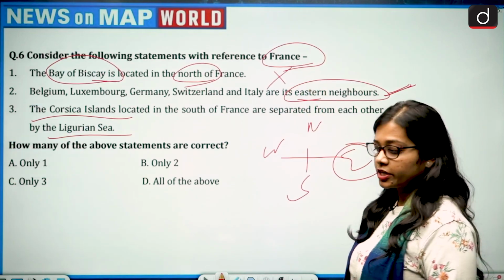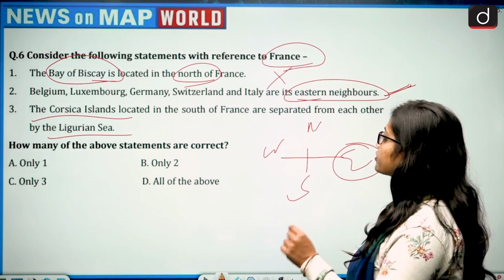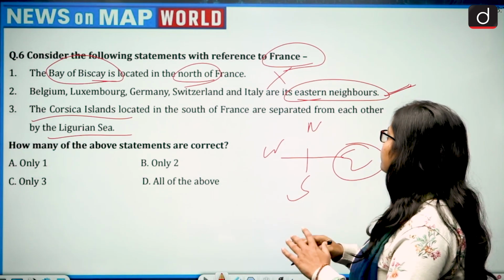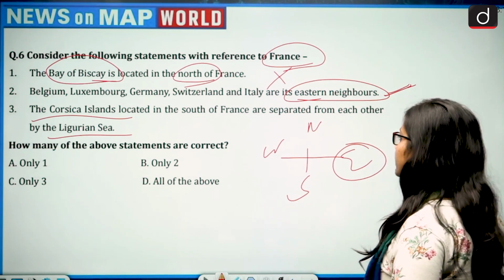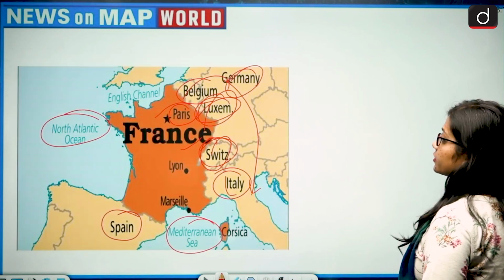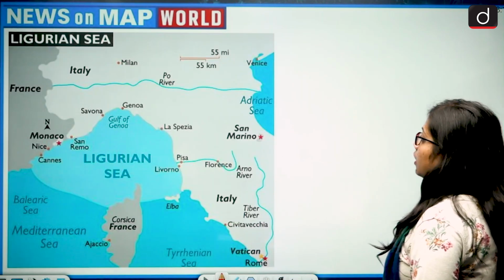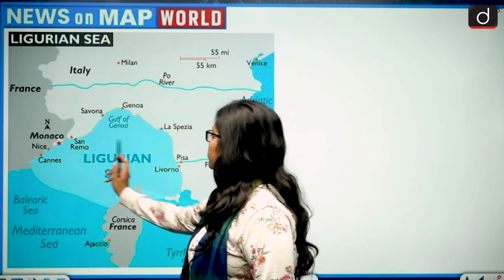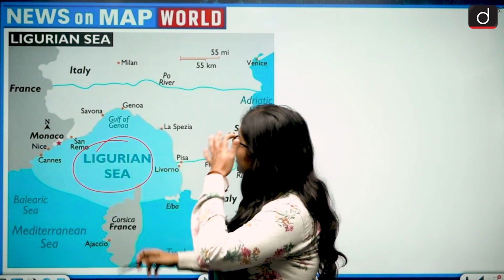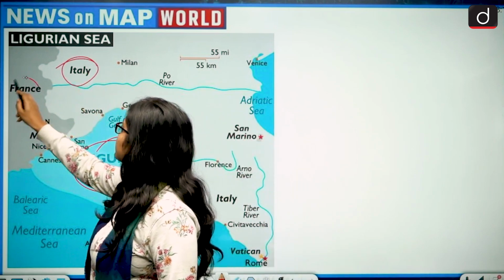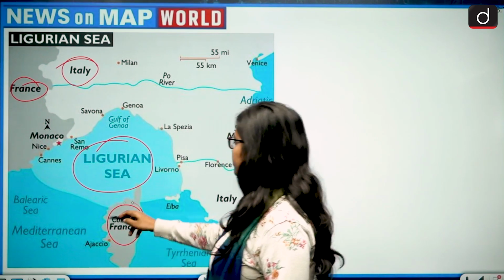Then comes the third statement: the Corsica Island located in the south of France are separated from each other by the Ligurian Sea. Let's see this. This is the Ligurian Sea, this is Italy, this is France, and this is the Corsica Island.